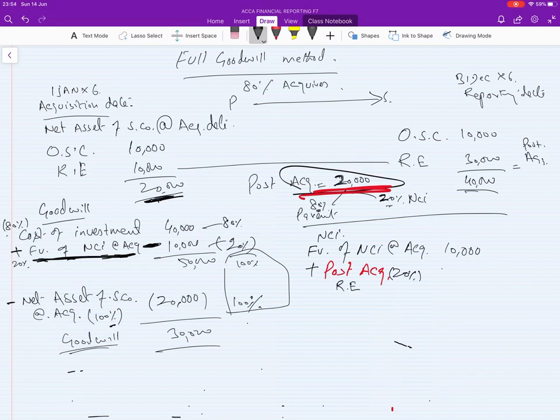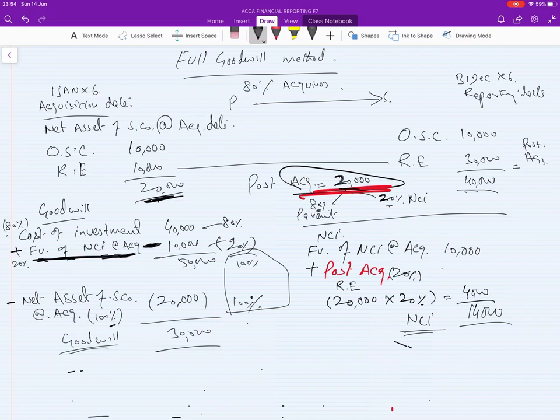The post acquisition is 20,000, but we need to take 20% of this, which is 4,000. It means 14,000 is your NCI.